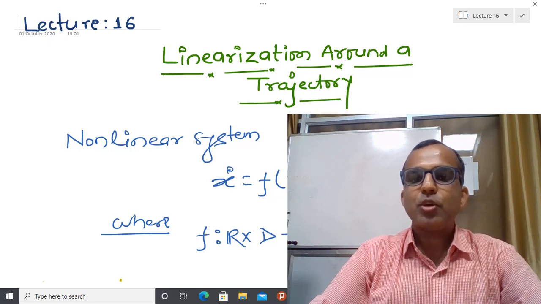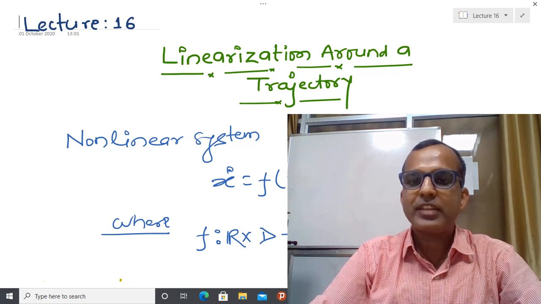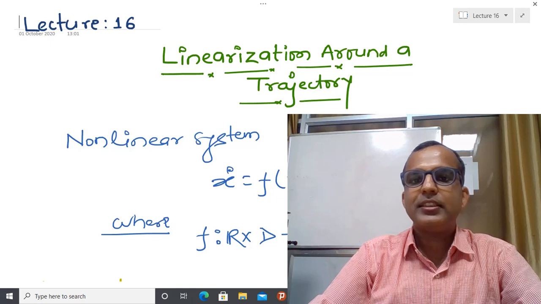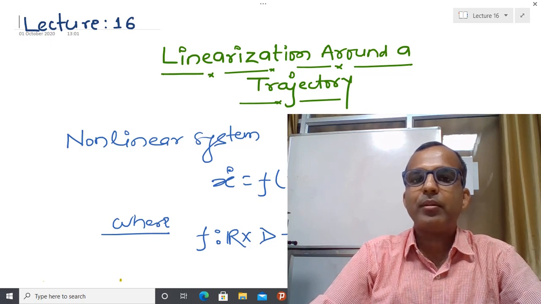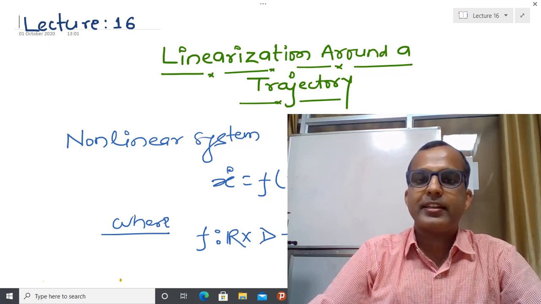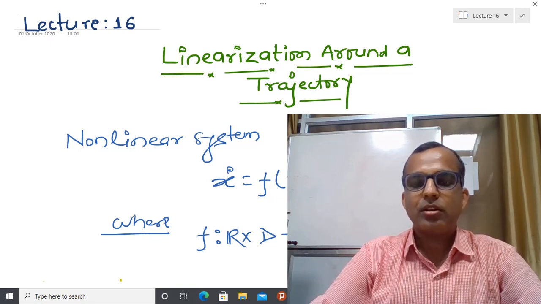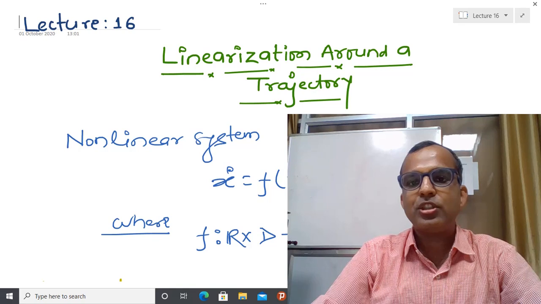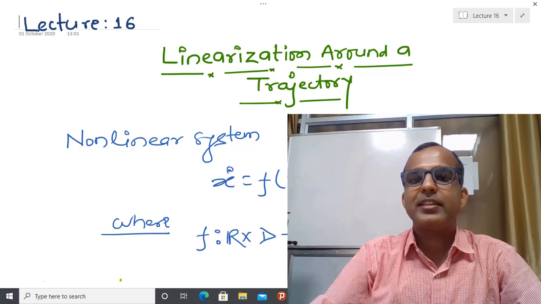It is possible to show that these kinds of concepts are quite useful for space missions and some military purposes. In that particular case, we are performing linearization around a trajectory. We are all aware that nowadays India is doing a lot of space missions, and some of you might be interested in joining ISRO or some institution dealing with space related stuff.